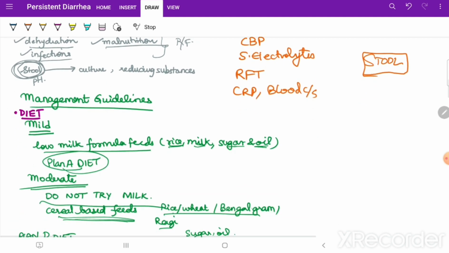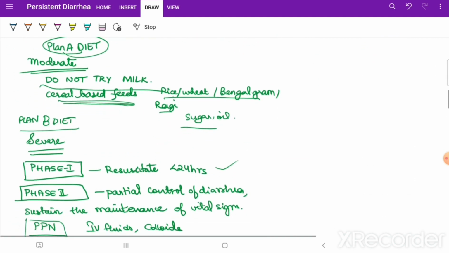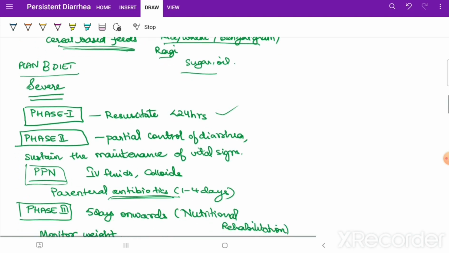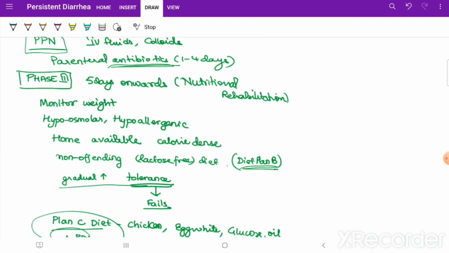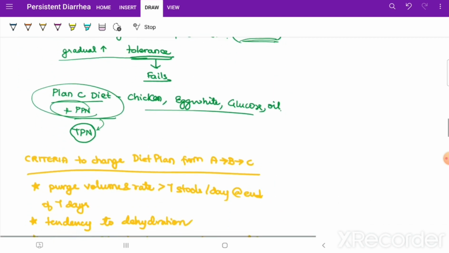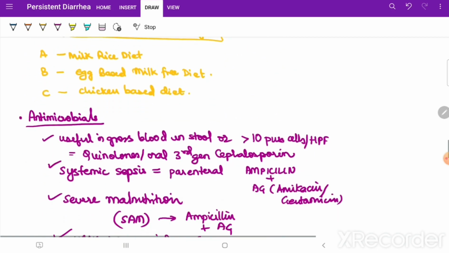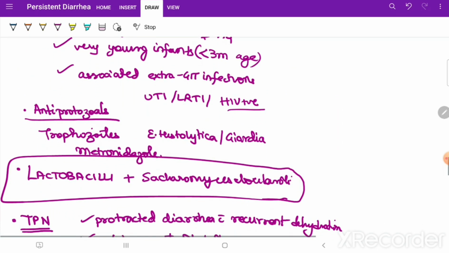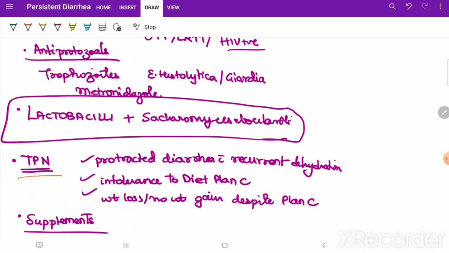And management guidelines, we spoke about the diet, that is plan A, plan B, plan C diets based on the mild, moderate, severe, and what to do when one doesn't work. Plan A doesn't work, when to go to plan B, plan B doesn't work, when to go to plan C, and if plan C doesn't work, when to go for TPN. We have learned separately each, when to go from A to B, B to C, and even when to go for TPN, which is after plan C, okay.